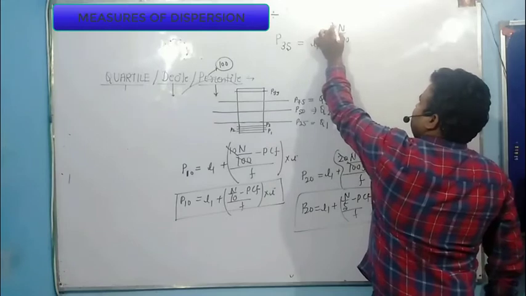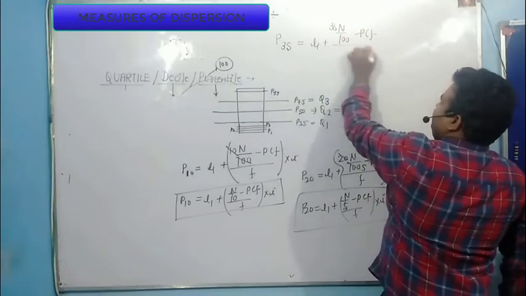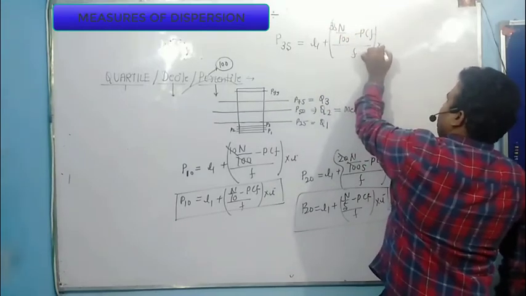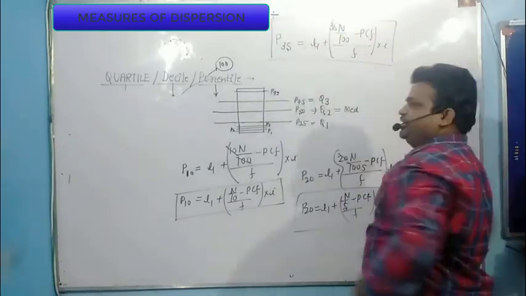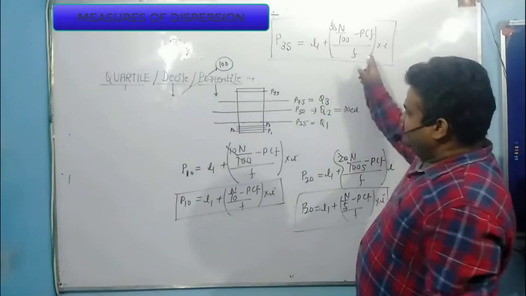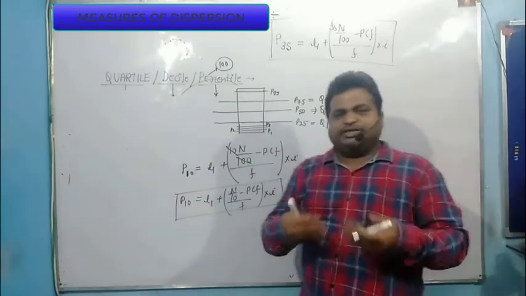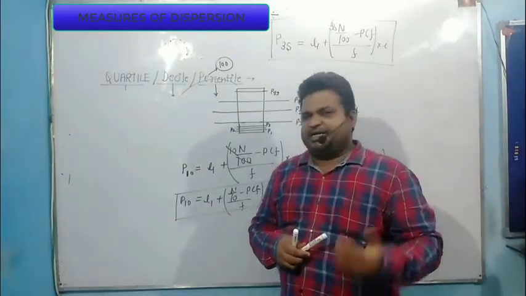You need to multiply this by 35 minus PCF divided by F into I. The rest remains the same. You can cut this also: 5 sevens are 35 and 5 fours are 20, so you will get 7n by 20. Now you know how we generate the formula of any percentile value.